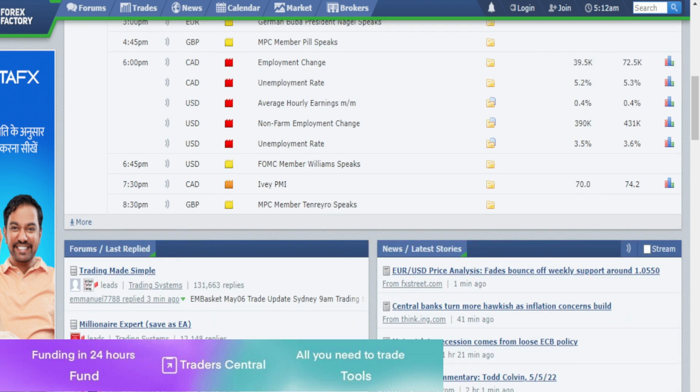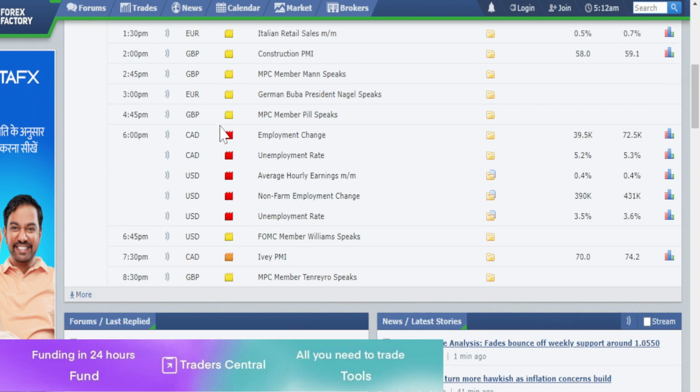Then at 6:45 PM we have low impacting news coming up on US dollar. Then at 7:30 PM we have medium impacting news coming up on Canadian dollar. So today we have low impacting news and high impacting news coming up on major currency pairs. Please plan your trade entry and exits based on this economic calendar.